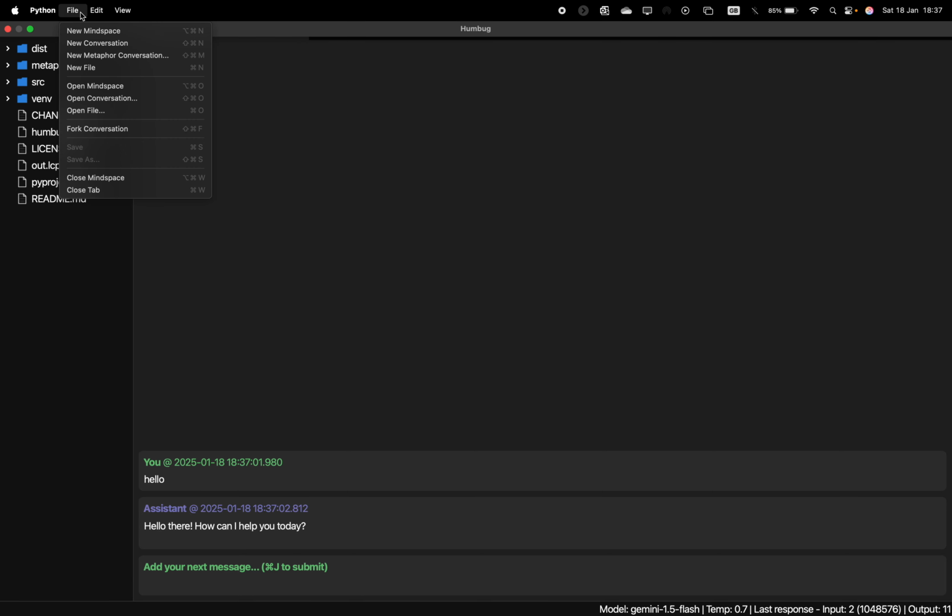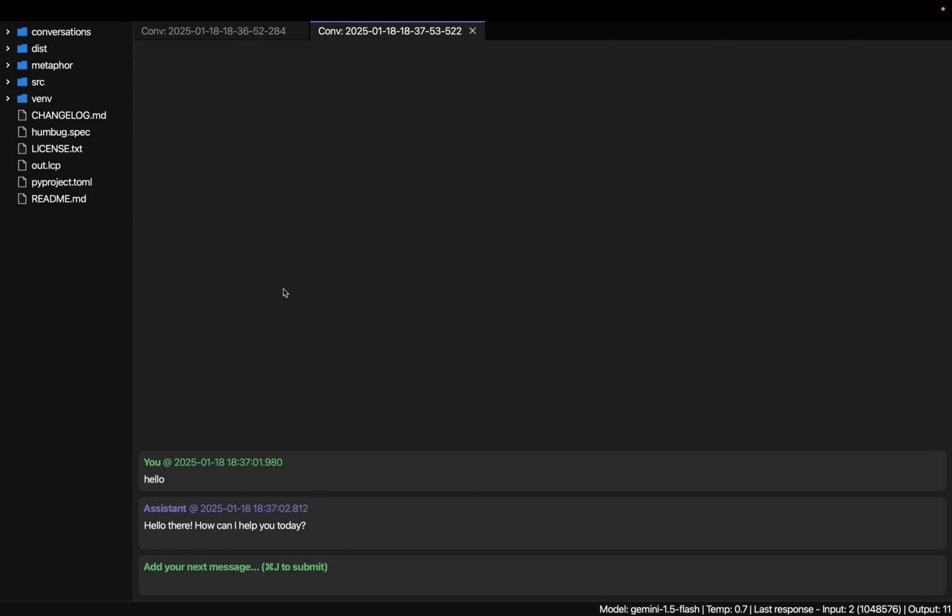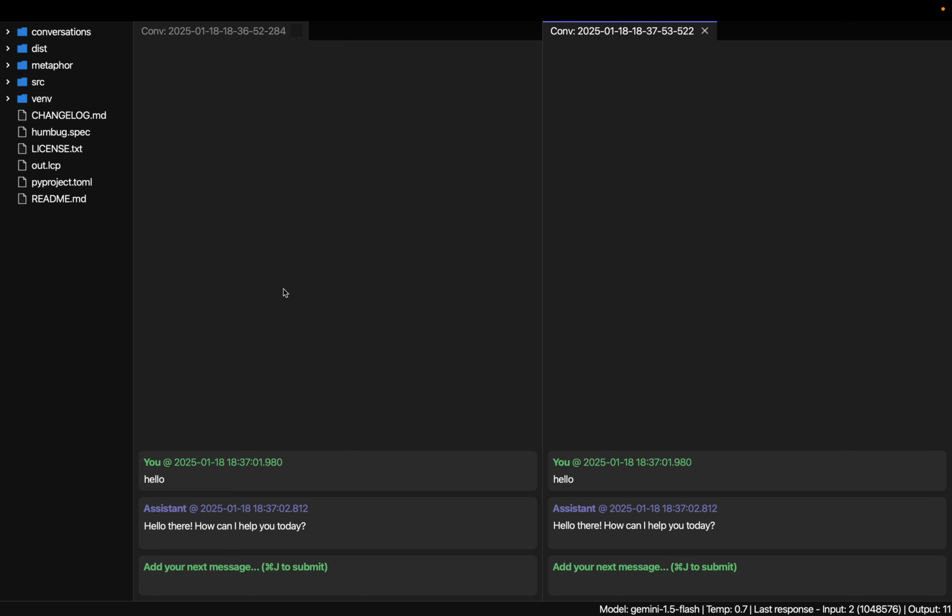So what we're going to do now is fork this conversation. And when we fork a conversation, we get another one. I'm just going to show it in a slightly different column so you can see it side by side. So you can see we've got two identical conversations here, but if you look at the top, they've got different names, but they started exactly the same way.